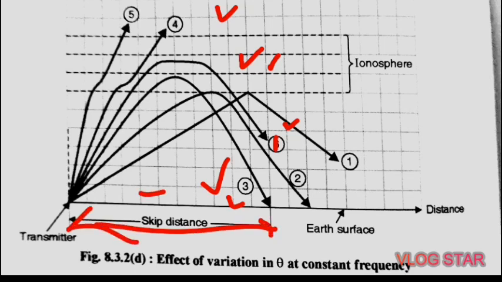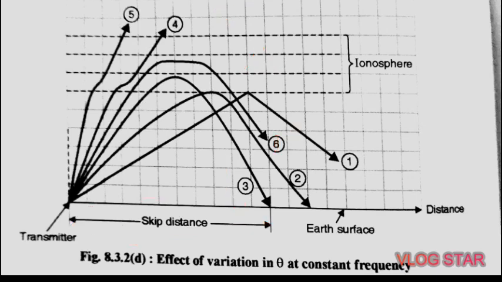Now if a higher frequency is beamed up at the angle of incidence of ray 3, then it will not return back to the earth, like rays 4 and 5. Thus MUF, that is maximum usable frequency, is the frequency which makes a given distance correspond to the skip distance. This is the ionosphere. Okay, so this is the skip distance.